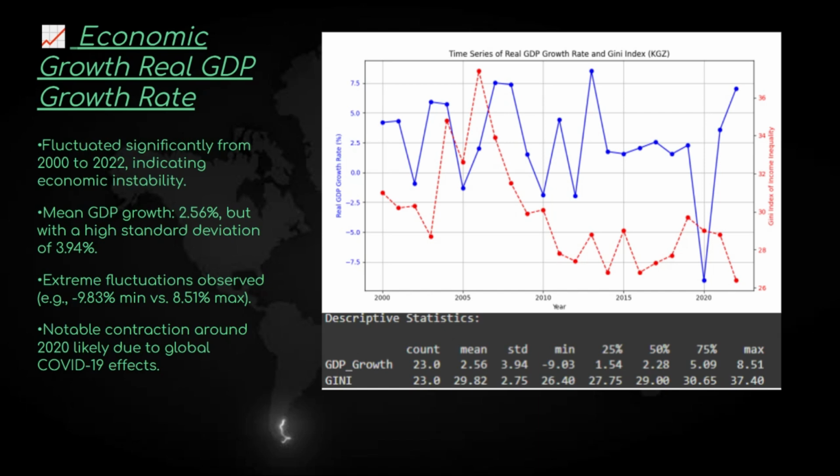Rural populations and southern regions like Osh, Batken, and Jalal-Abad continue to face higher poverty, lower wages, and fewer opportunities, especially compared to urban centers like Bishkek. So, even in the context of national level growth, inequality persists beneath the surface. And that's something we'll explore further as we move on to our analysis.